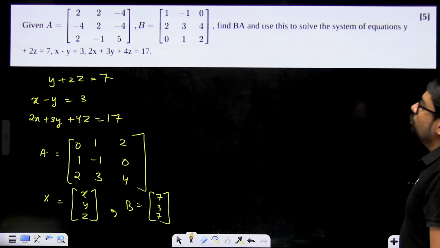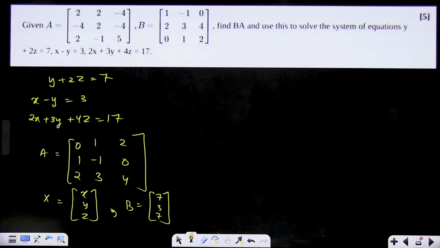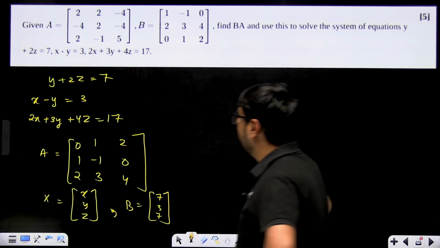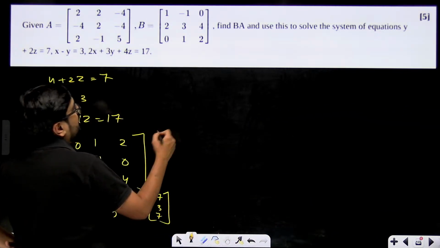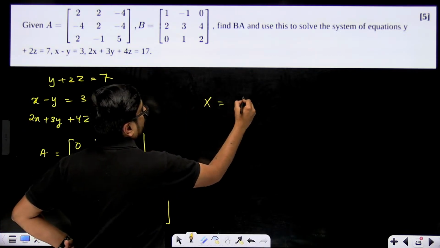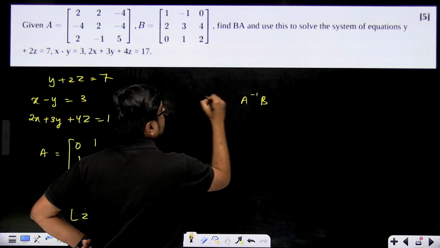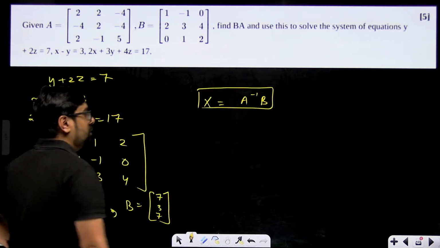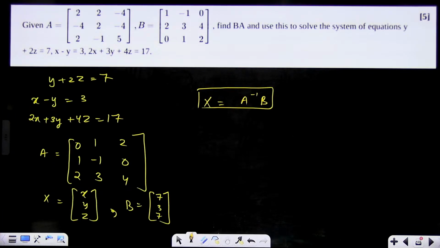Now what am I going to do? How will BA be used to solve? I don't know how they are asking you to solve. If we want to solve the linear equations, we know that X will be equal to A inverse into B simply. So we'll have to find A inverse and then multiply it with B. You know how to find A inverse.